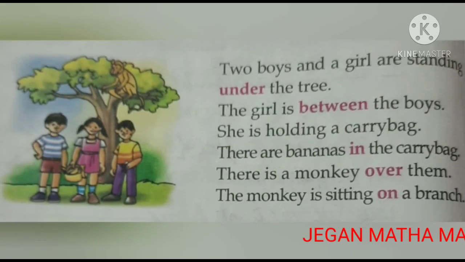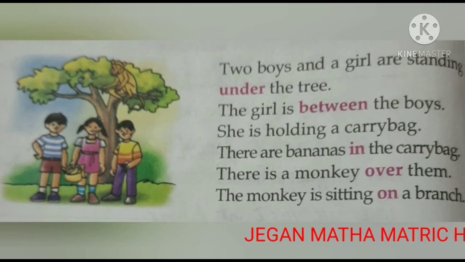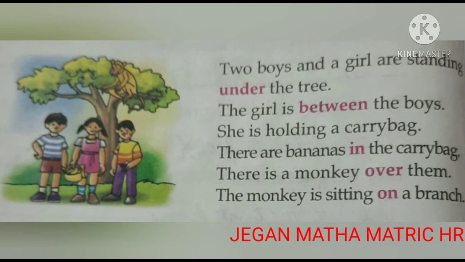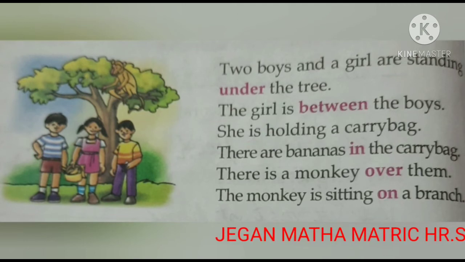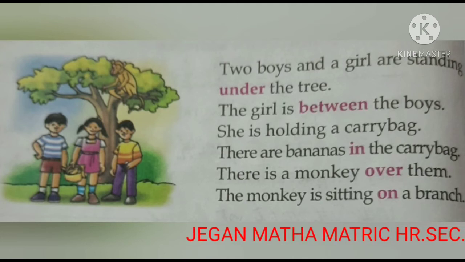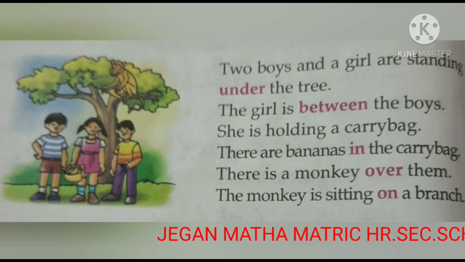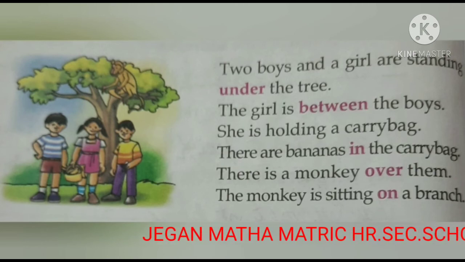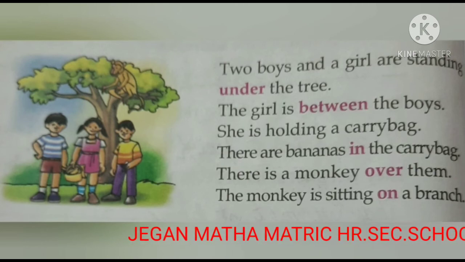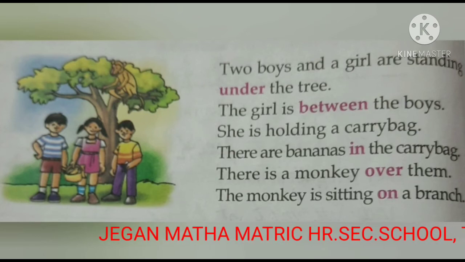Children, look at the picture. Two boys and a girl are standing under the tree. The girl is between the boys. She is holding a carry bag. There are bananas in the carry bag. There is a monkey over them. The monkey is sitting on the branch.